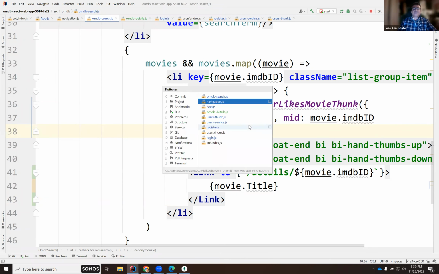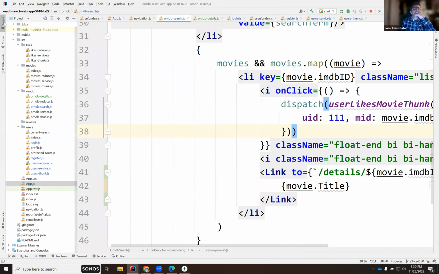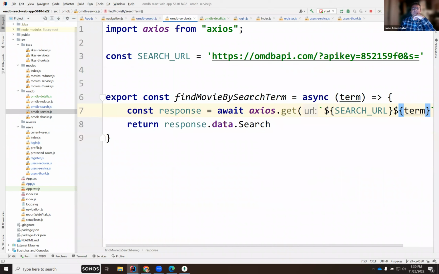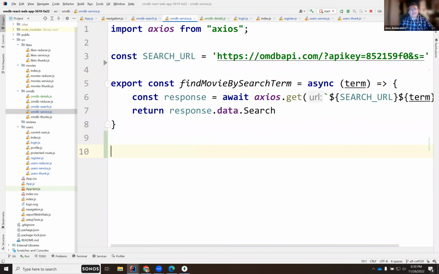I believe we have in the service a way to find a movie by search term. Actually, this should be findMovies, because there's lots of them, not just one. But I'm not going to change that because I'll screw something up. So let's create one now that allows me to search the details.